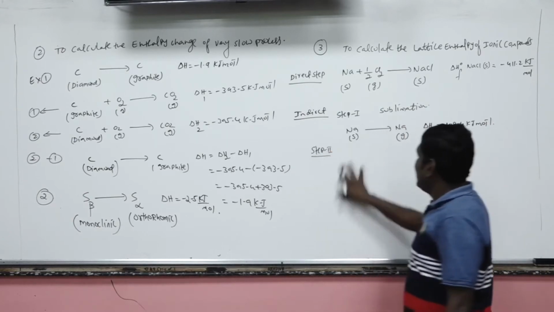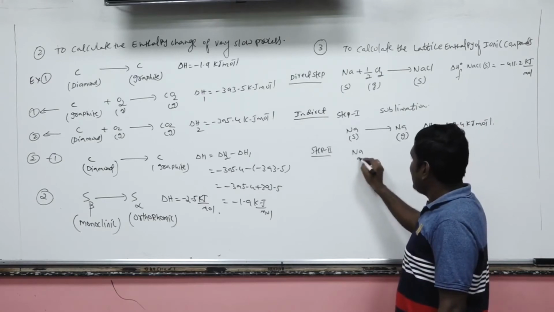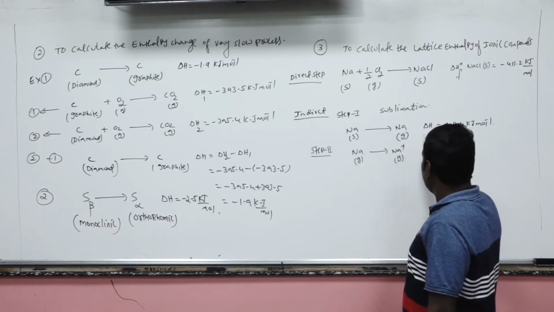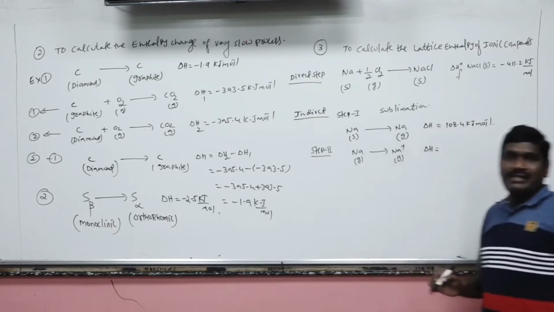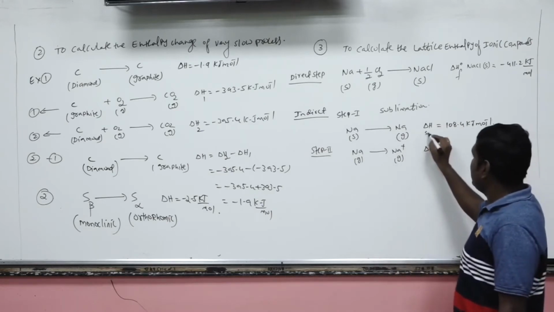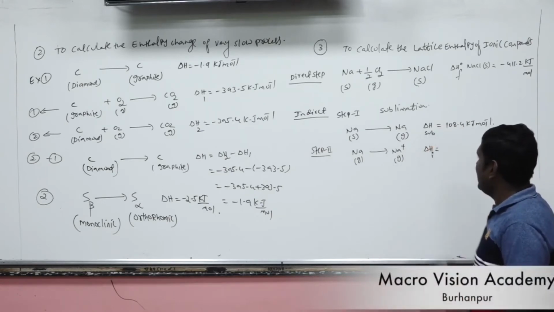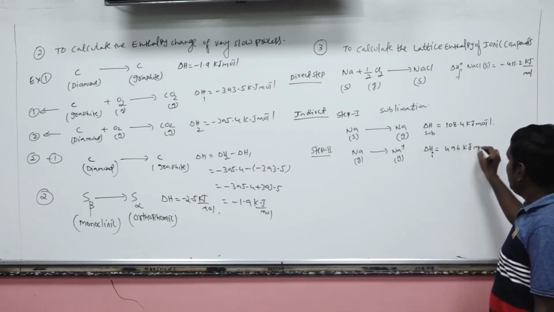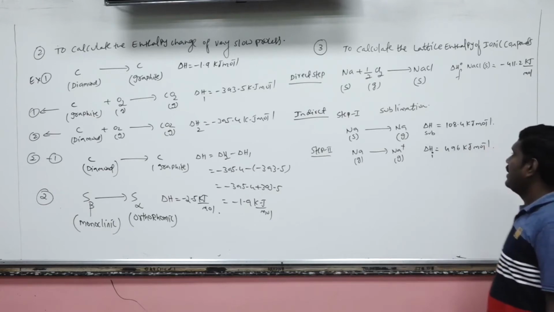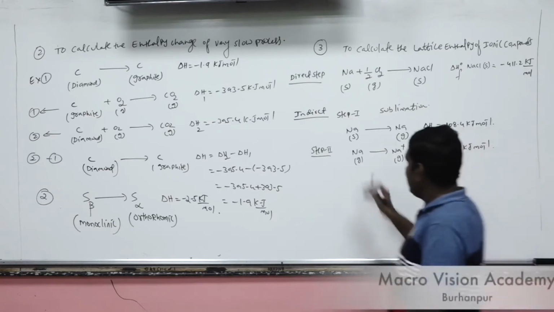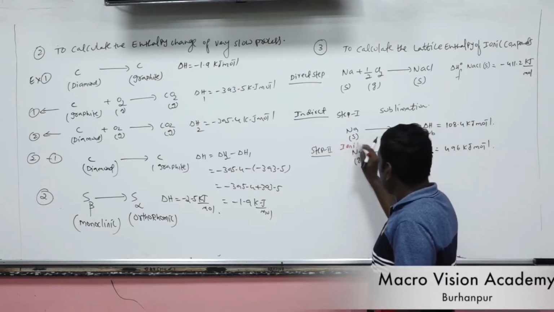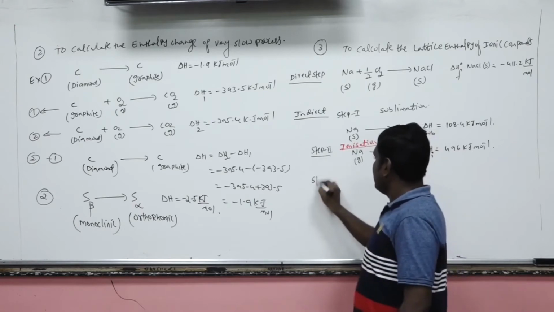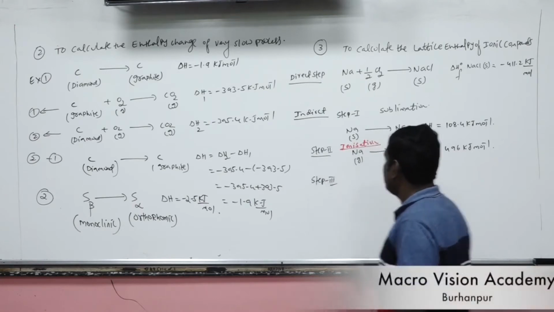Step 2, here sodium in the gaseous state gets ionized into sodium ion. We know this enthalpy as the ionization enthalpy. Let's suppose I am writing SUB for sublimation enthalpy, and I stands for ionization. The value is 496 kilojoule per mole of sodium. This is step 2, ionization.